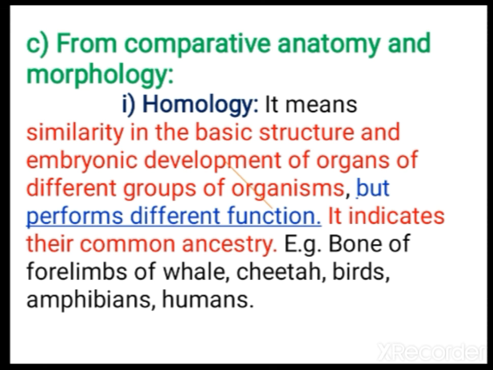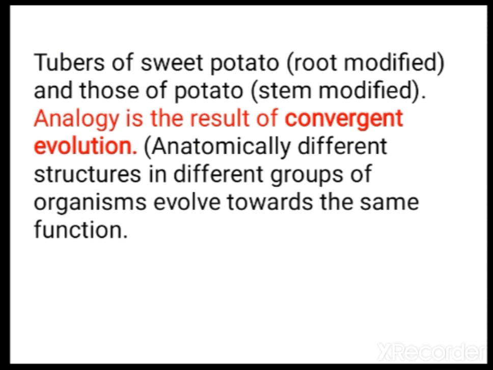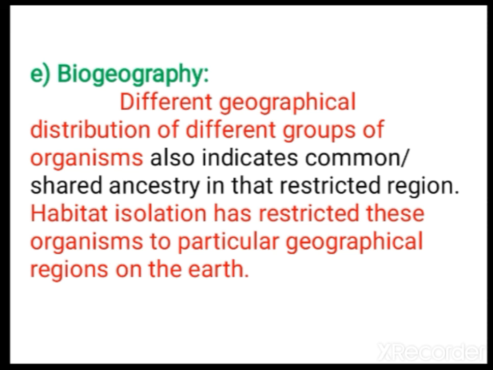Next is comparative anatomy and morphology. Then molecular homology. And the final one is biogeography. In this, questions are repeatedly asked from homologous and analogous organs, convergent evolution and divergent evolution. Okay children, study all these thoroughly.